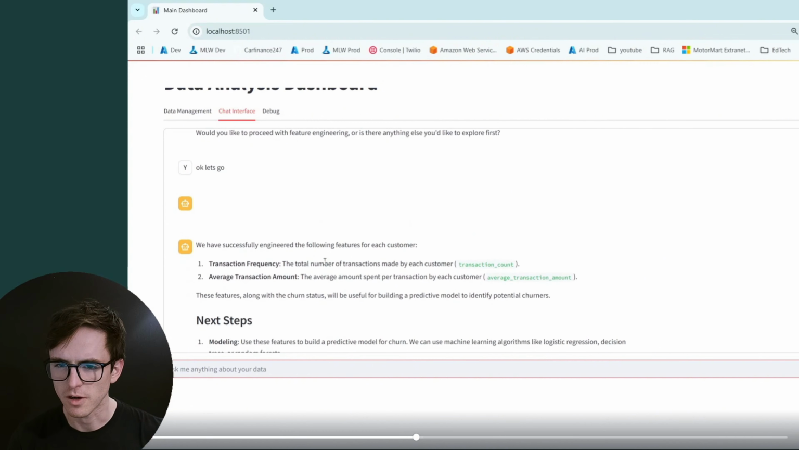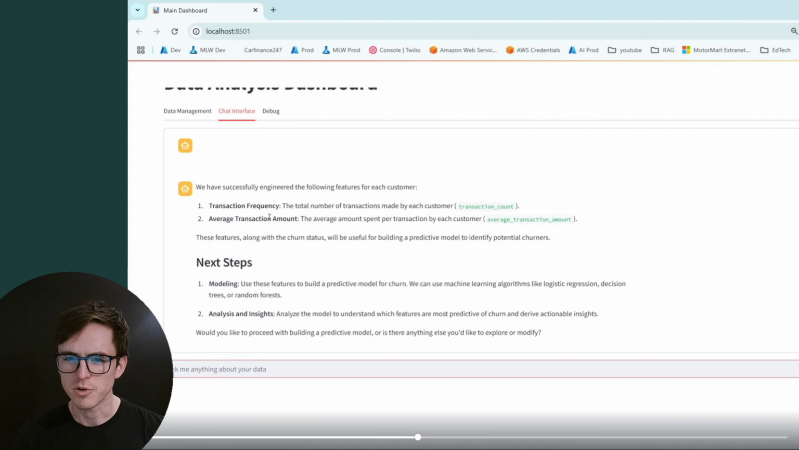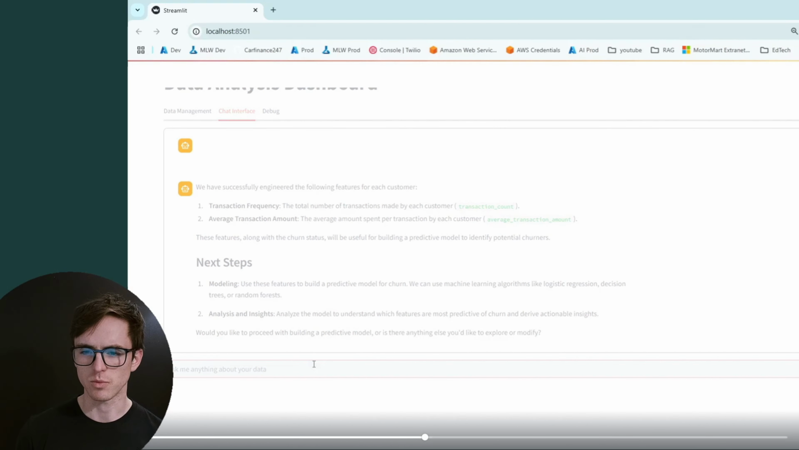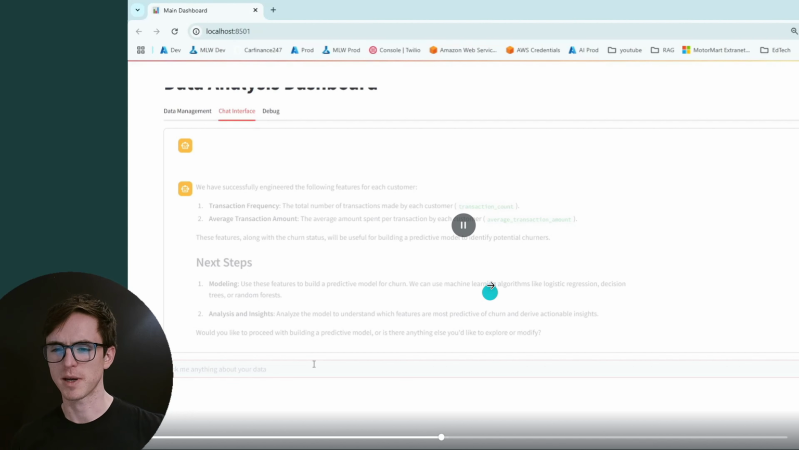Right, so what have we got? It's engineered some new features, transaction frequency, average transaction amount. That seems pretty good because if you remember, the transaction data is many to one, so there's many transaction records for every single customer. So it's now been able to aggregate that to calculate some new features so that the language model can use them for building a predictive model for churn. Although I'll be interested to see what it does off the back of that. Even if it does train a great model for predicting churn, I wonder what actions it will suggest to take off the back of that analysis.